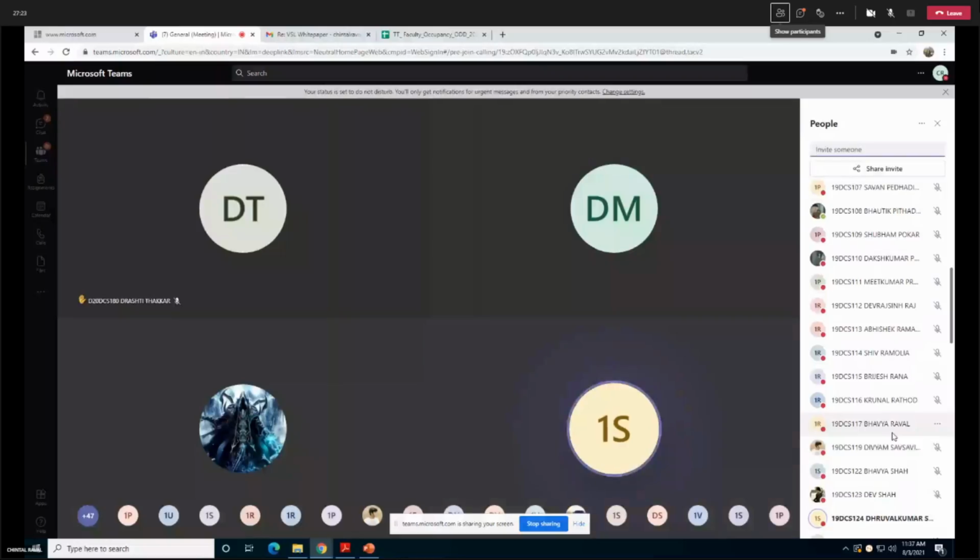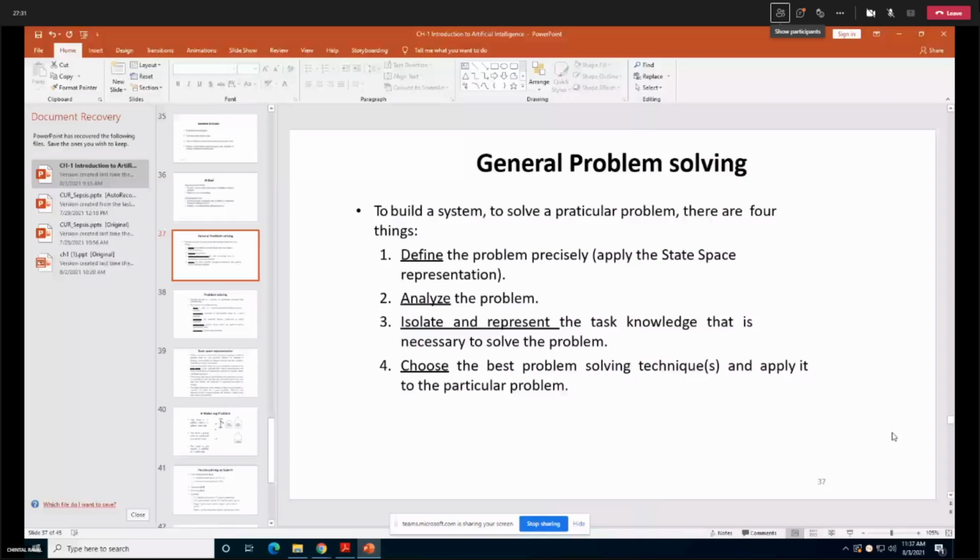See, when I say that you need to define the problem precisely, I mean that you have to describe the whole problem. Then the second thing is that you need to state the initial state, and you need to state the goal state also, and also acceptable solutions of the goal state.